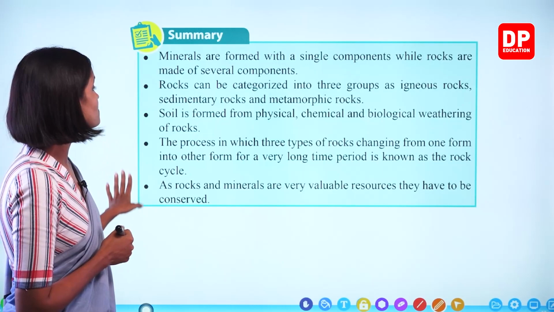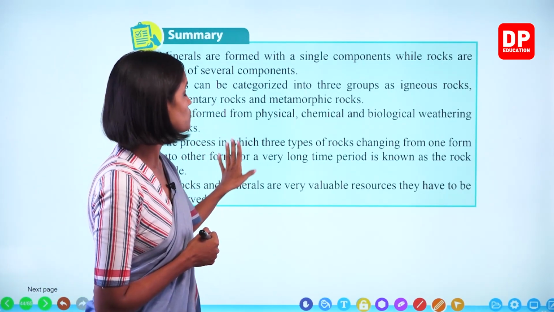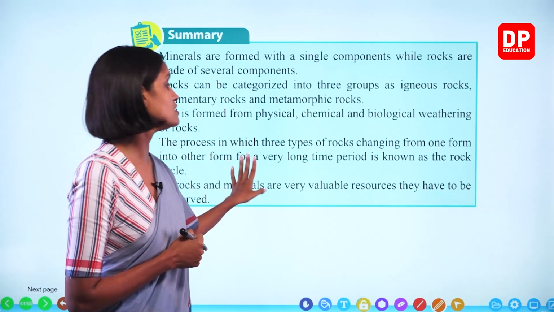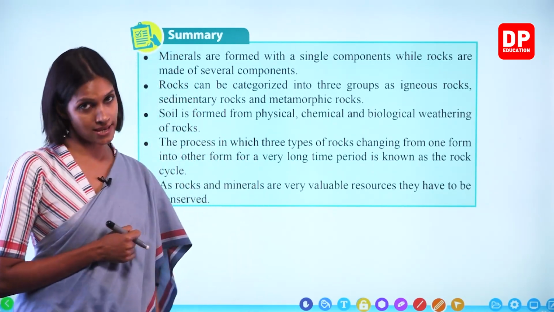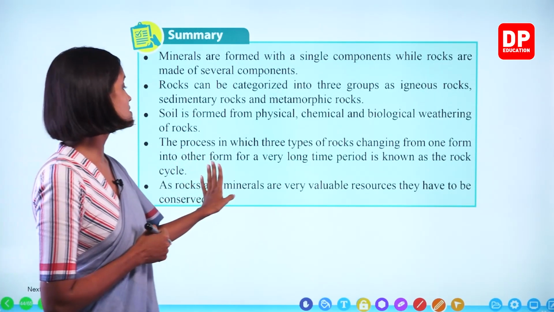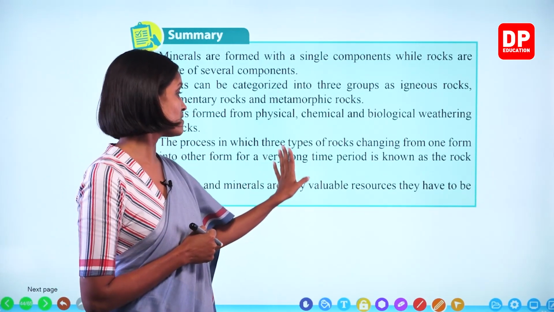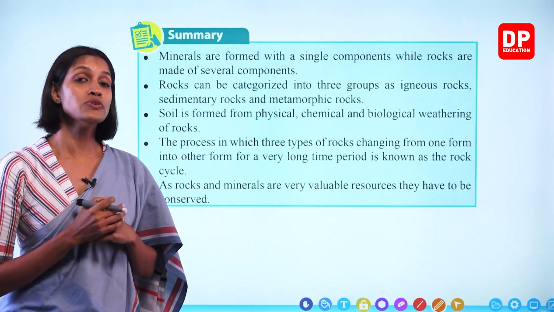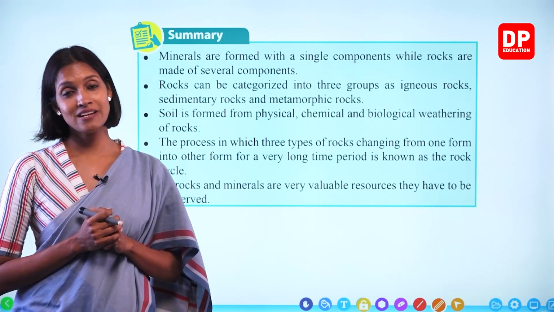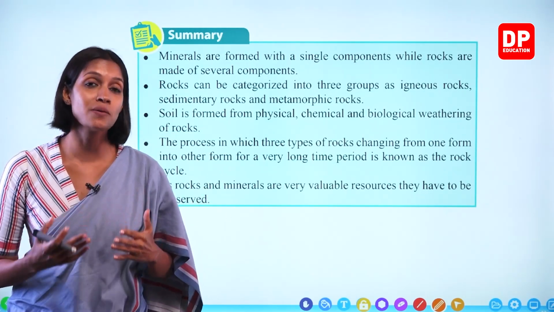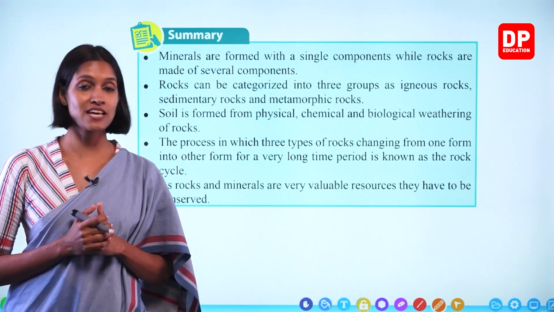The process in which the three types of rocks change from one form into another over a very long time period is known as the rock cycle, okay? And finally we learned that rocks and minerals are very valuable resources and they have to be conserved. We have to use them sustainably, right? So we have completed the lesson. Now in the next chapter we need to do the exercise.